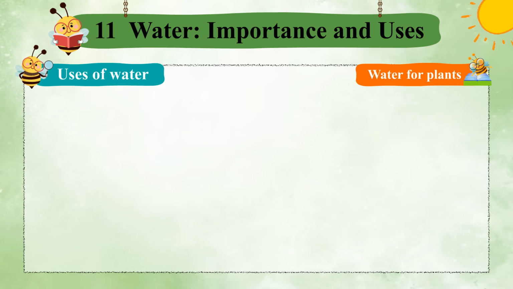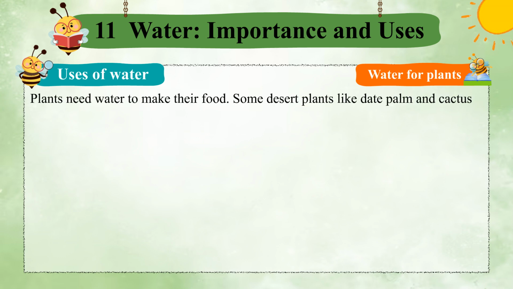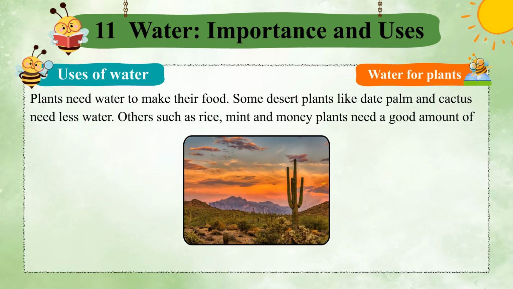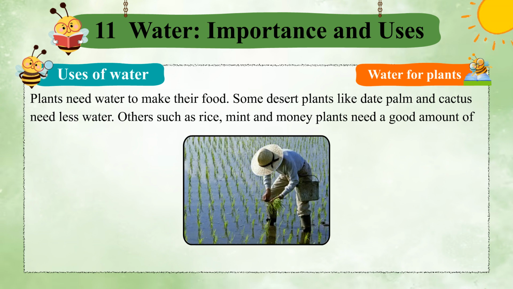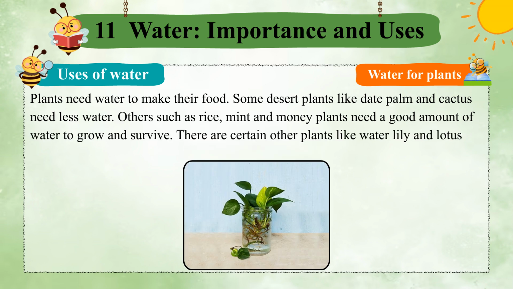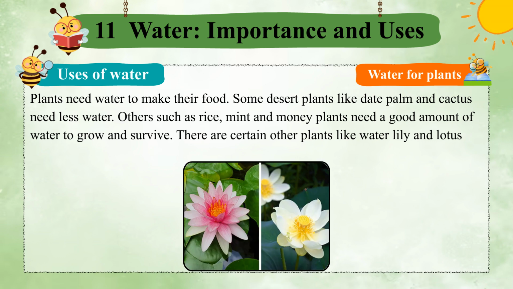Water for plants. Plants need water to make their food. Some desert plants like date palm and cactus need less water. Others such as rice, mint and money plants need a good amount of water to grow and survive. There are certain other plants like water lily and lotus that grow in water. These are called aquatic plants.